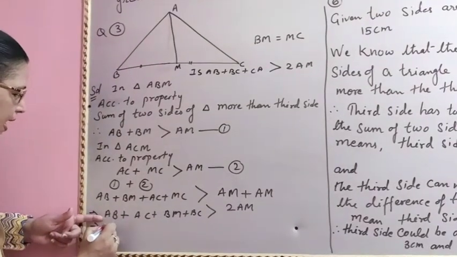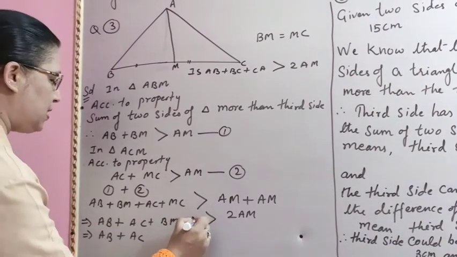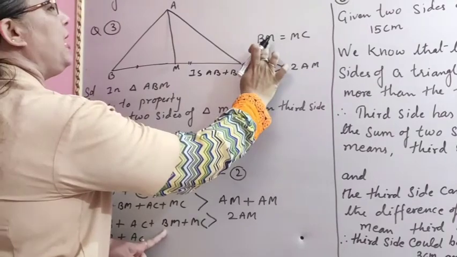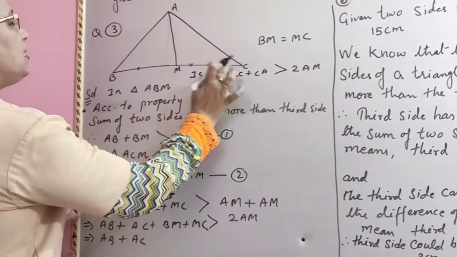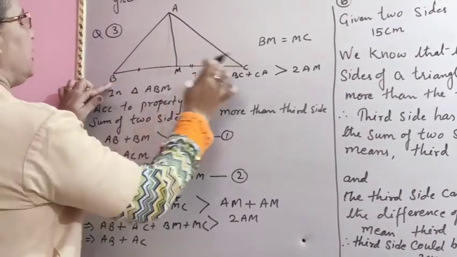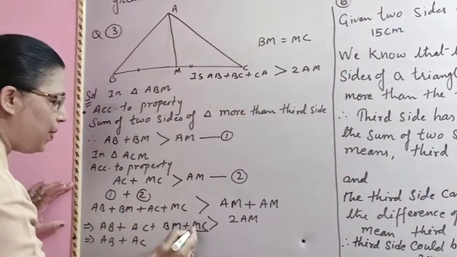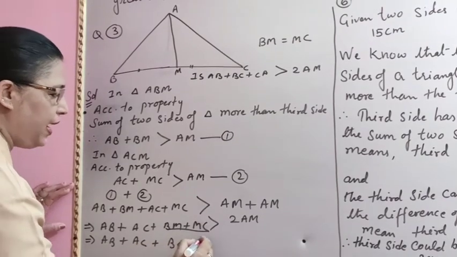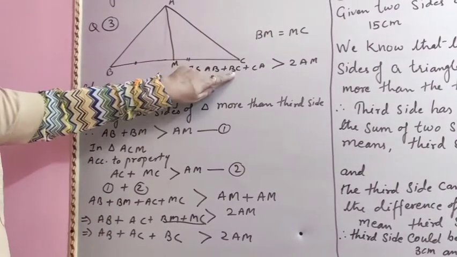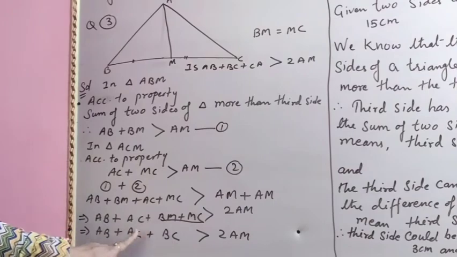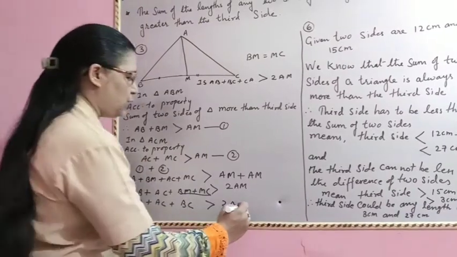Now see, AB plus AC, and this BM plus MC. When we add BM plus MC, we will get BC. So in this place, BM plus MC, we can write BC. More than 2AM. Now, what do we want to prove? AB plus BC plus CA is more than 2 times AM. So, hence proved.